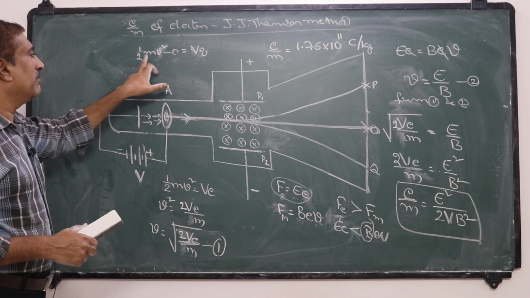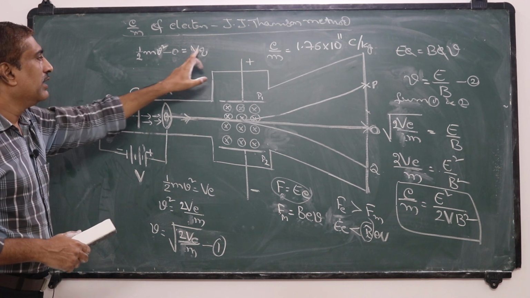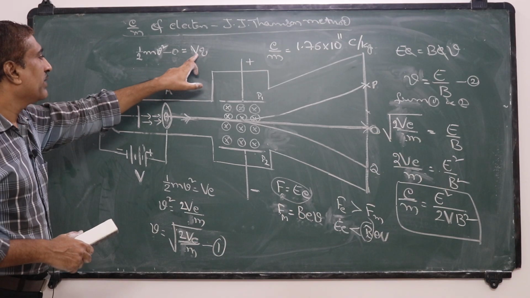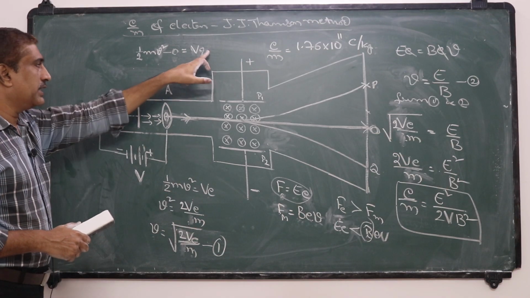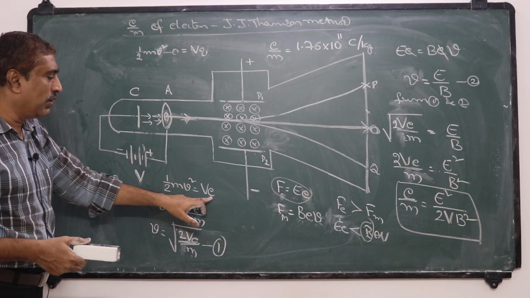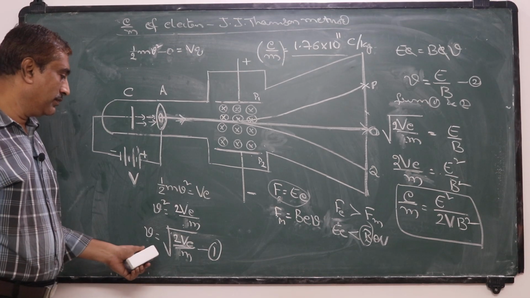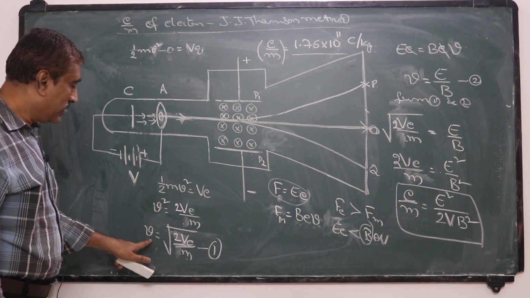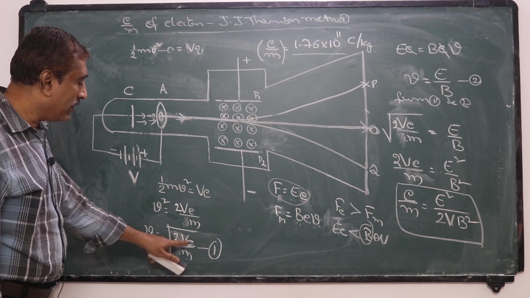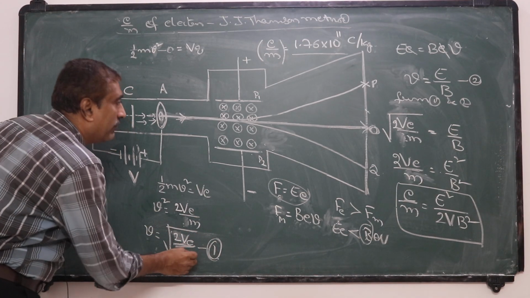They attain a maximum value of half mv square. Then the change in kinetic energy equals the work done, and that work done is Vq, that is Ve, where the charge of electron Q is replaced by small e. So half mv square is equal to Ve. From this we have v equal to the square root of 2Ve by m. So the velocity is calculated in this equation.